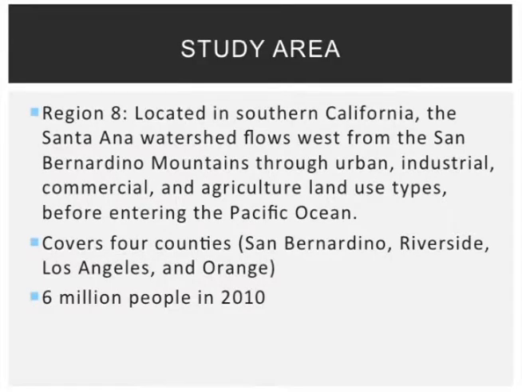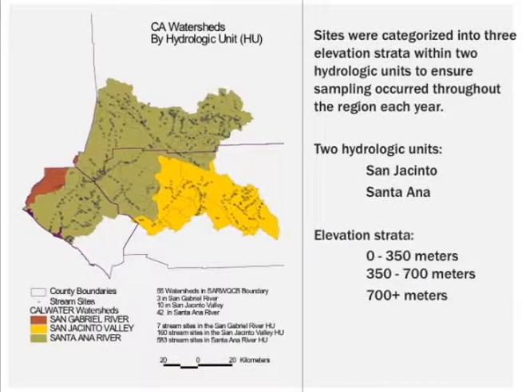Real quick, the study area, Region 8, located in Southern California. The Santa Ana Watershed flows from the San Bernardino Mountains through urban, industrial, commercial, and agricultural land use types before entering the Pacific Ocean. The Santa Ana Watershed covers 4 counties: San Bernardino, Riverside, Los Angeles, and Orange County, and as of 2010, approximately 6 million people reside in the Santa Ana Watershed. This is a map of the study area, and the purple lines indicate the county boundaries.